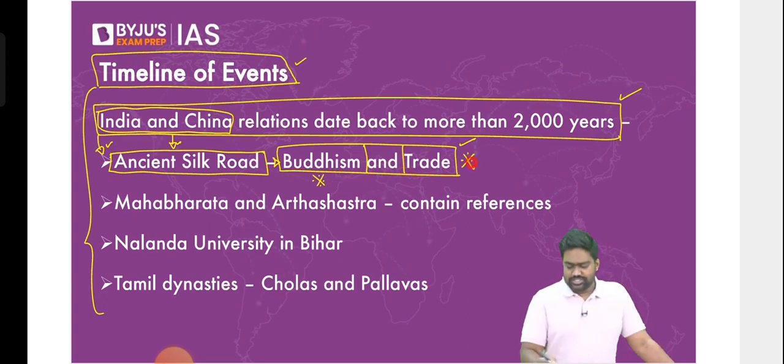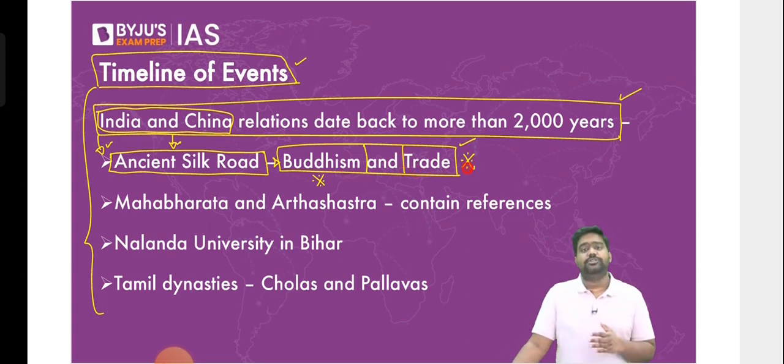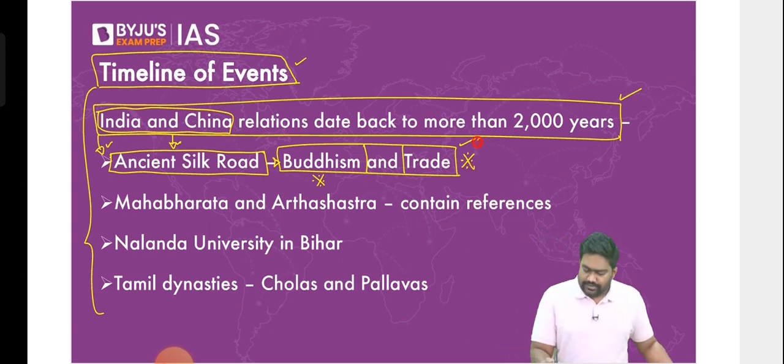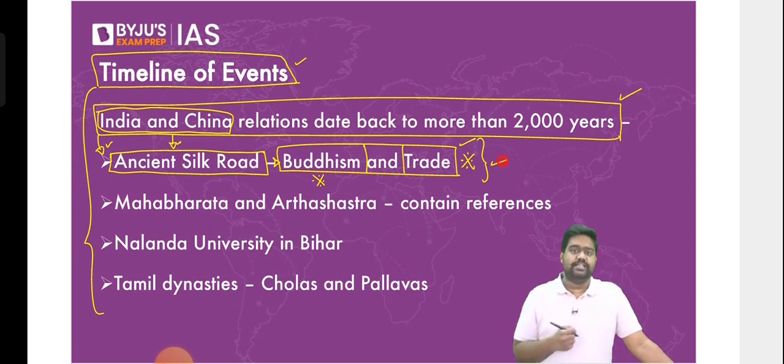Similarly, there are historical records that point towards trade between Indian and Chinese civilization during ancient and later medieval times. There have been several empires in India, especially the Cholas, the Pallavas, and a few others, who had trade links and very strong diplomatic links several centuries ago with the Chinese empires. Of course, the Indian state did not exist. The Chinese state as it is today did not exist. You had these various empires and kingdoms, but the civilizational connect was definitely there.